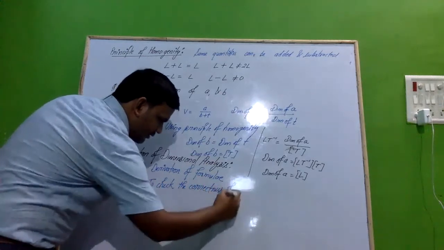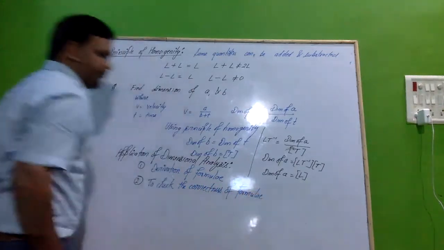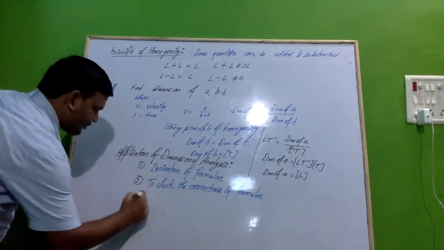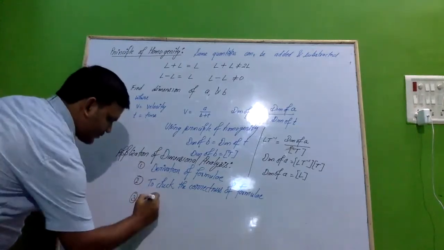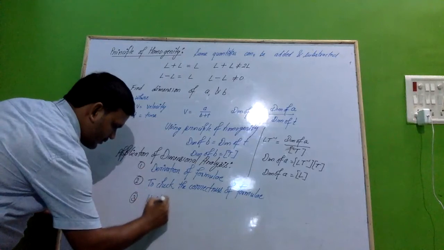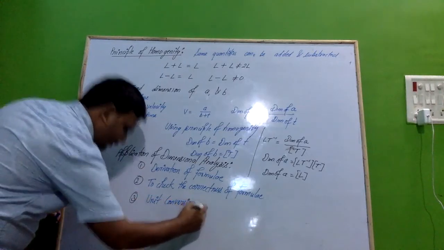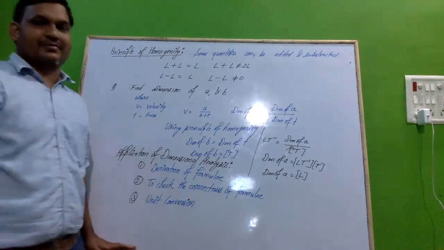And the third thing is unit conversion. Okay, these are basically the three applications.